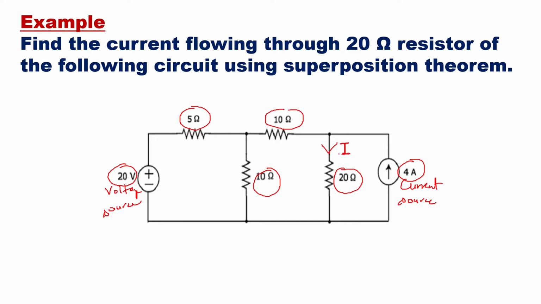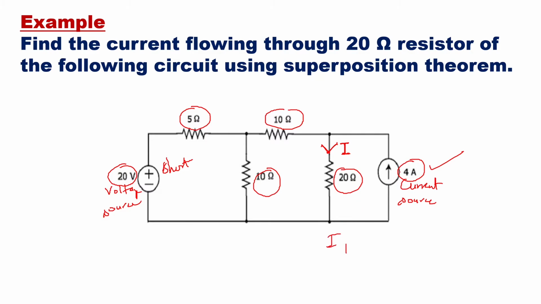Now we know that if we apply the superposition theorem, then we first have to find the current because of one source, then find the current because of another source, and then add both the currents to get the original current. In this circuit there are two sources, one voltage source and one current source. So first we will eliminate the voltage source and short it, and only because of the current source we will find the current flowing through the 20 ohm, and we will name that current I1.